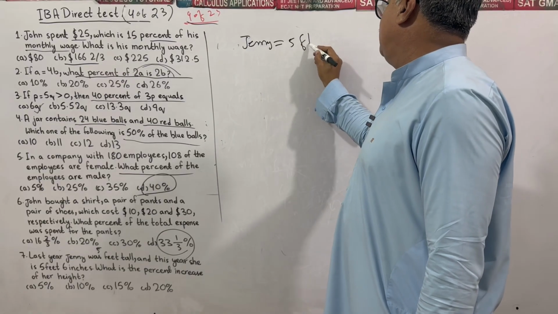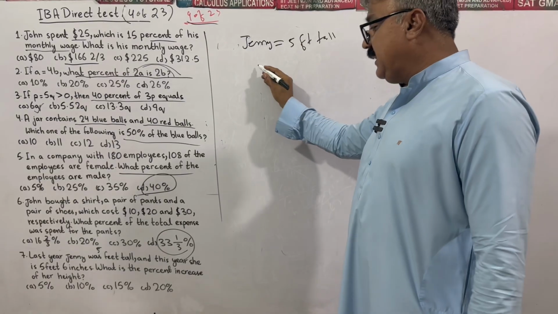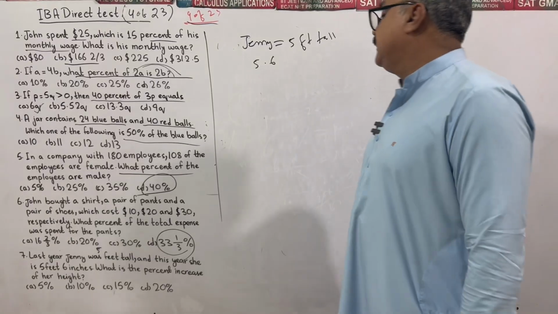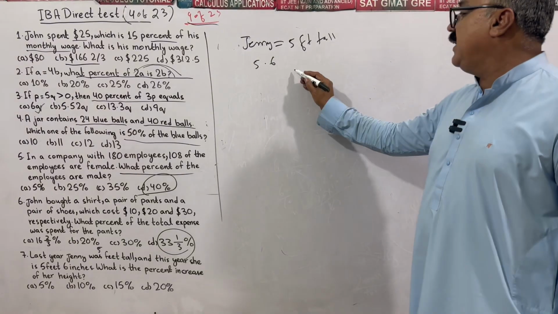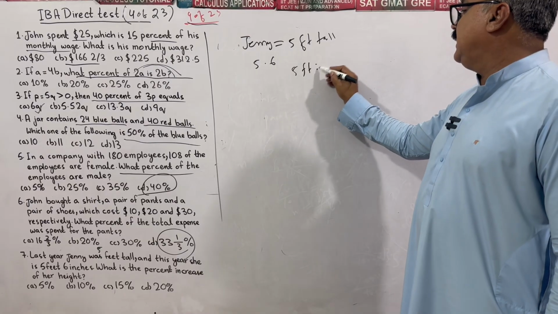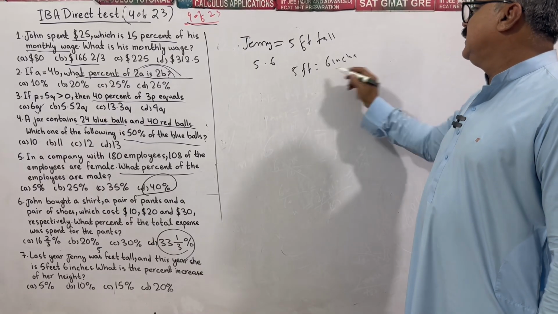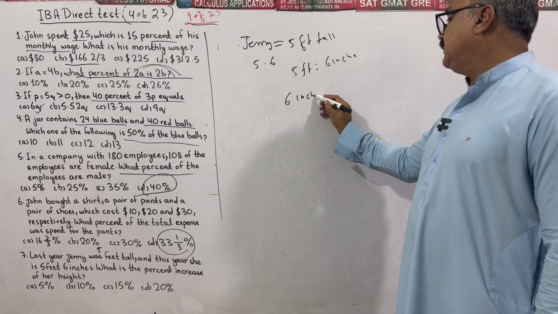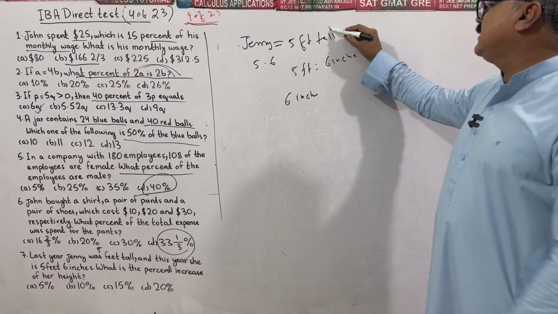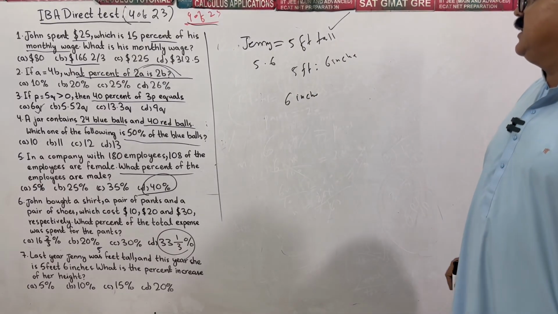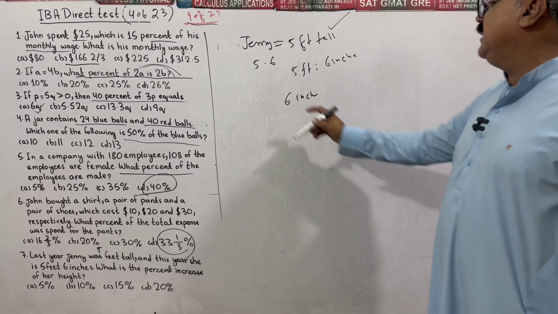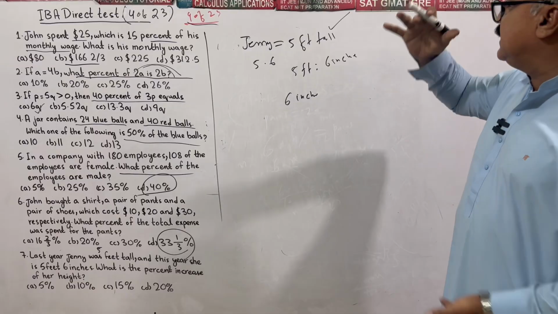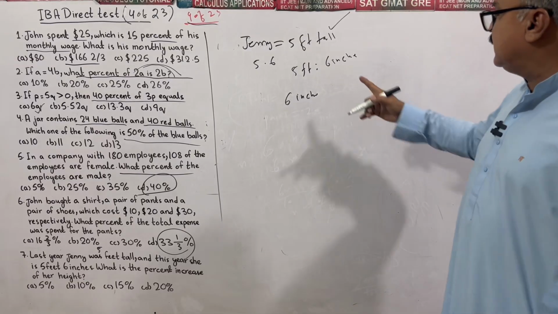Next year she was 5.6, 5 feet and 6 inches. What is the increase? 6 inches. The prior year she was 5 feet tall, and next year she is 5 feet 6 inches tall. The total increase in her height is 6 inches.